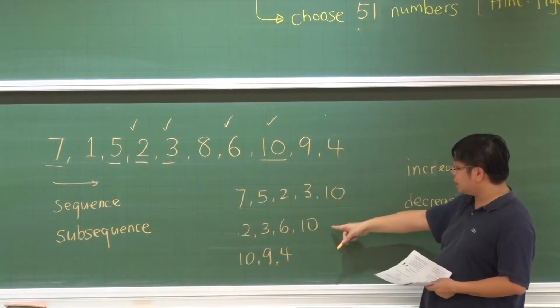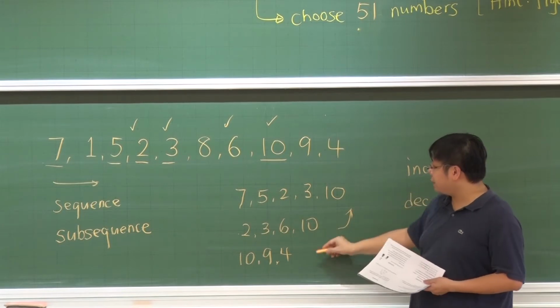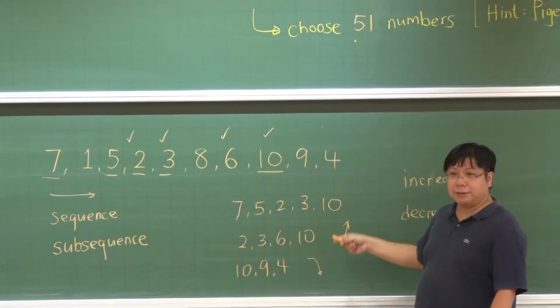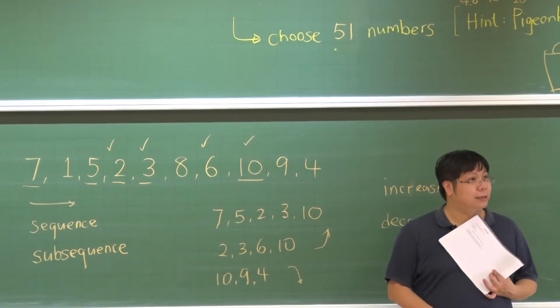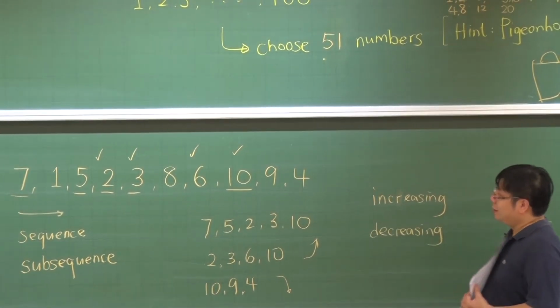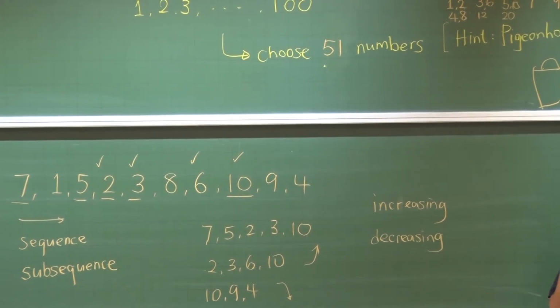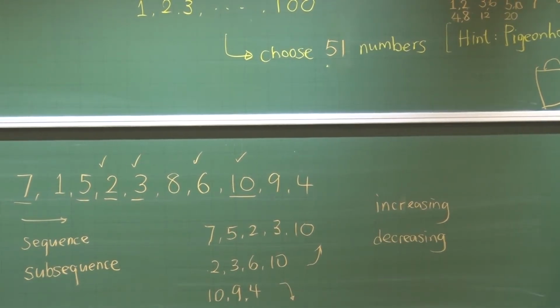So we can have a sequence that is increasing, we can have a sequence that is decreasing, and we can have a sequence that is neither increasing nor decreasing. Good. So we are clear about this definition of subsequence, and also increasing subsequence and decreasing subsequence.